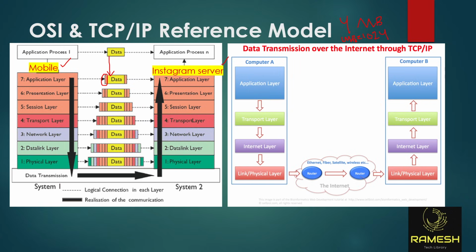It is like unboxing. Your mobile phone is protected with the manufacturer box. Now when it moves to the next layer, it is again protected with one more layer. When it is moved to the next layer, it is protected with one more layer. Like that, at each layer it is protected with one more layer. Here it is very important.